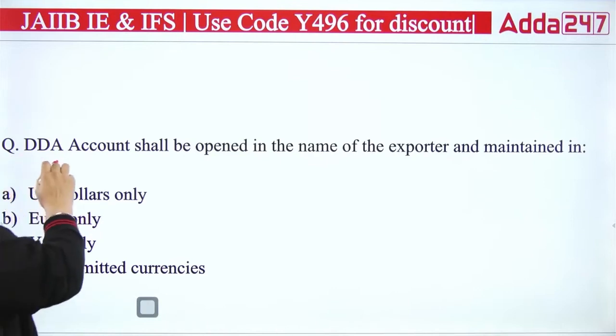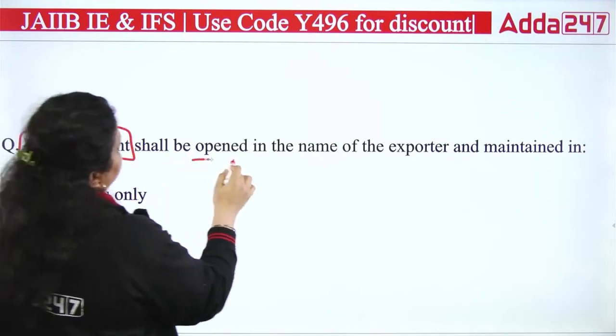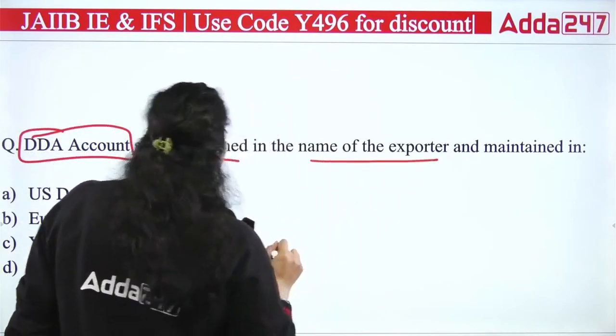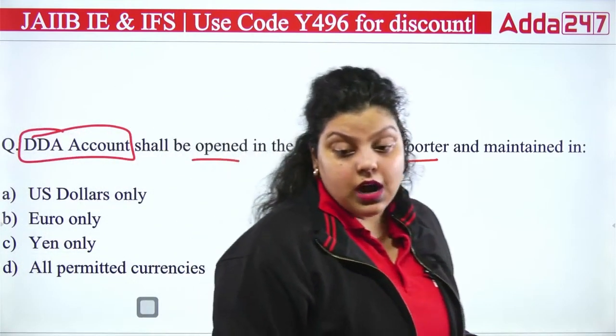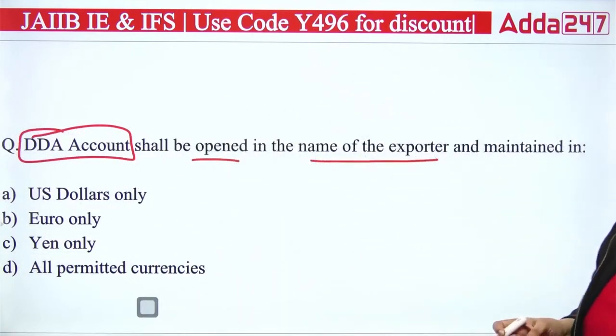DDA account shall be opened in the name of the exporter and maintained in which currency? US dollar, euro, yen, all permitted currencies. So DDA account is what? It's a diamond dollar account.